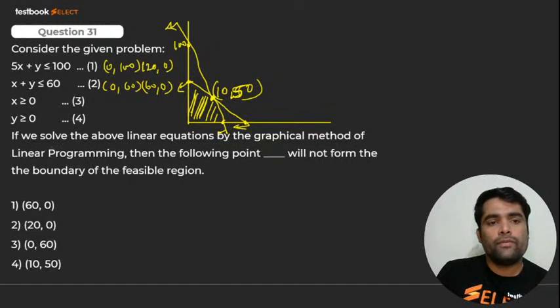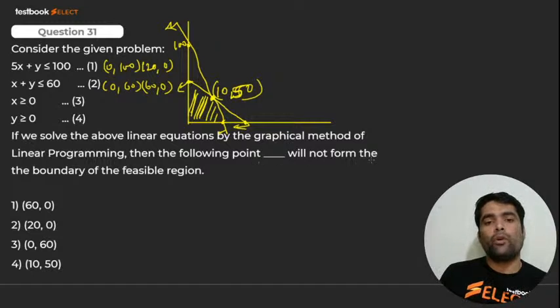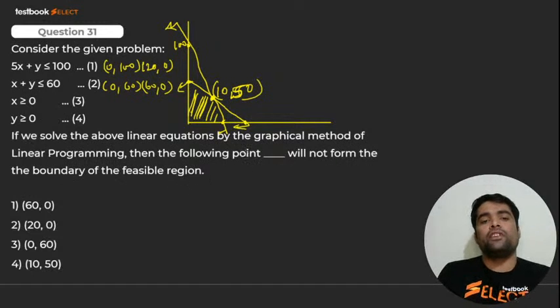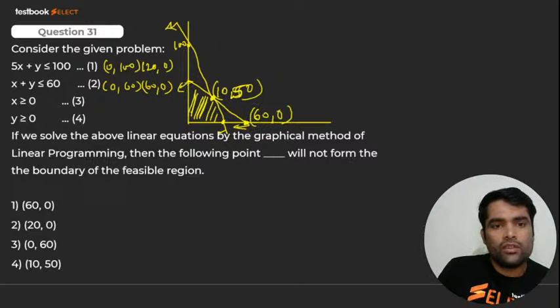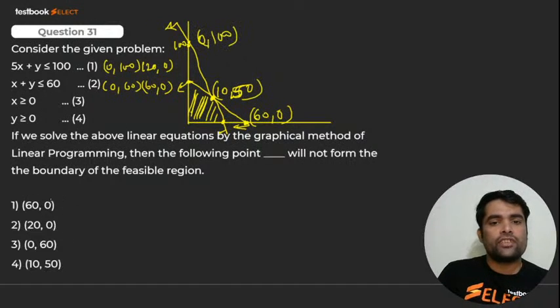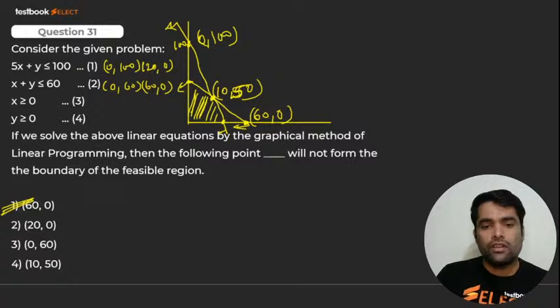So they asked, if you solve the above linear equations by graphical method, linear programming, then the following point will not form the boundary of feasible region. So feasible region का कौन सा नहीं है boundary? ये वाला नहीं है. And that is what, my dear? It is what? 60 and 0. Right? ये तो है. And it is also not there. And it is what, my dear? It is 0 and 100. So in the question they have mentioned 60 and 0. So option number 1 is correct. I hope you got it.